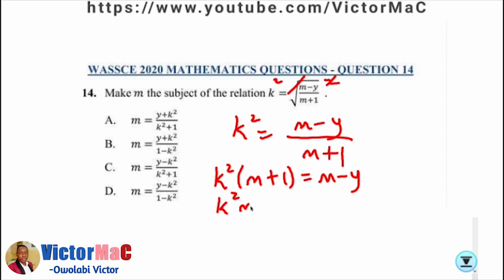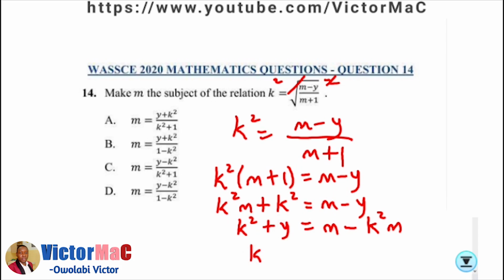Then cross multiply: k squared times (m plus 1) equals m minus y. So k squared m, and then k squared times 1 is k squared, equals m minus y. Collecting like terms, our m to one side, we have m on the right. Transferring k squared m to the right, we have minus k squared m. Then minus y, joining k squared on the left, we have positive y. So k squared plus y equals m, open bracket 1 minus k squared.